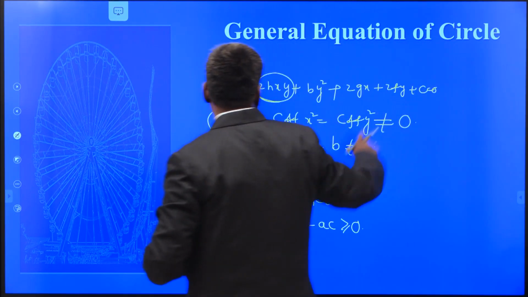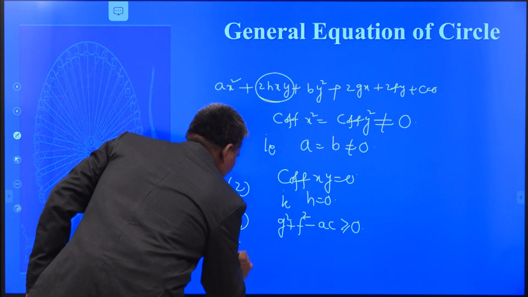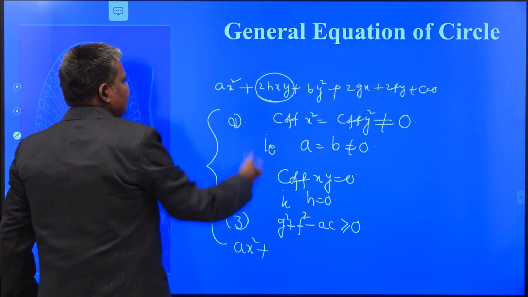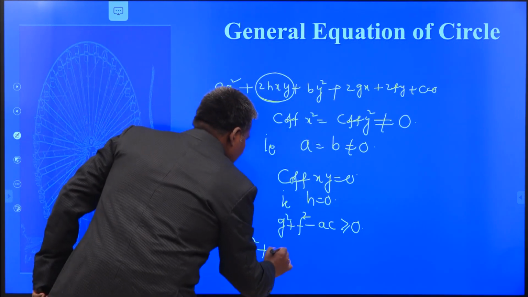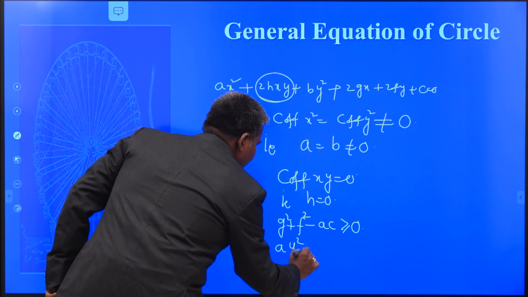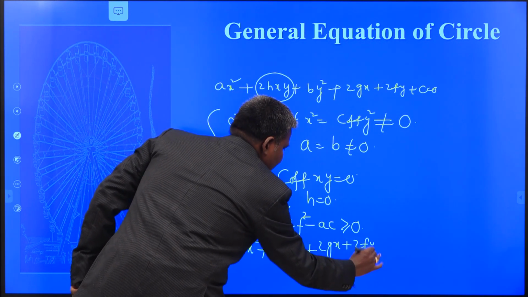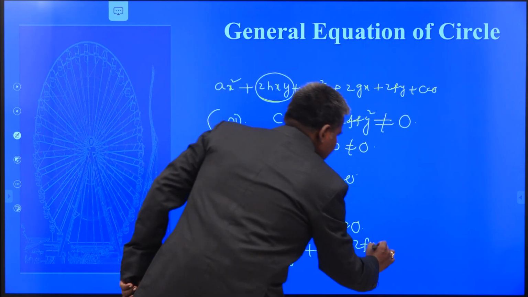The above equation becomes what? Ax square plus, this is 0 because h is 0, by square becomes ay square, plus 2gx plus 2fy plus c equal to 0.